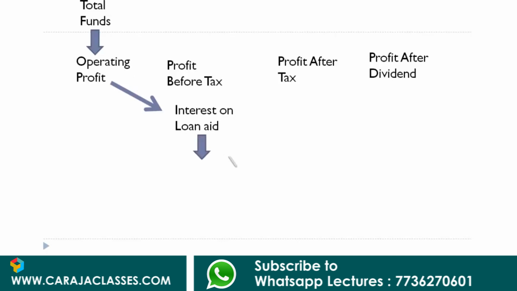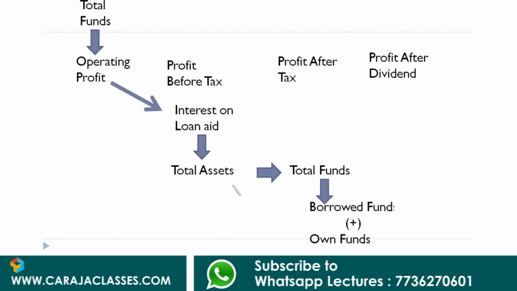So it is with interest and owner's funds that total assets are created. So total assets means we are talking about total funds. So total funds is nothing but borrowed funds plus own funds. That's why we were focusing on operating profit. Hope you would appreciate now. Operating profit is a profit available for covering the interest on loan, right? Covering the interest on loan. Hence, operating profit is the appropriate indicator for measuring the overall return on funds.